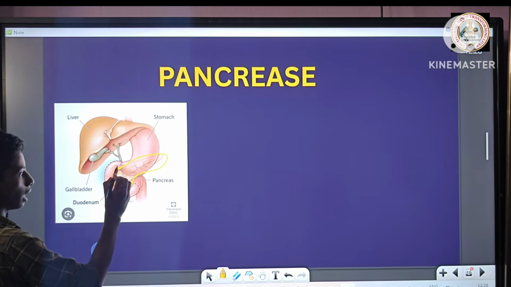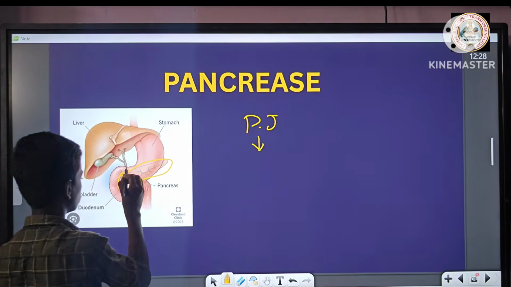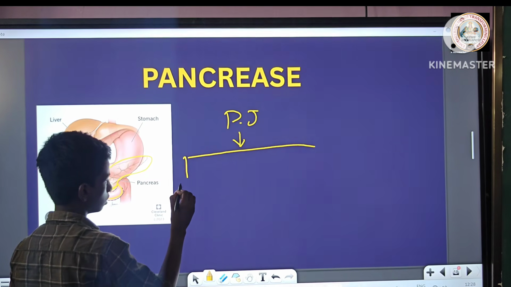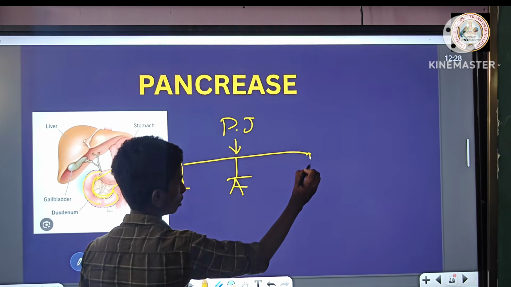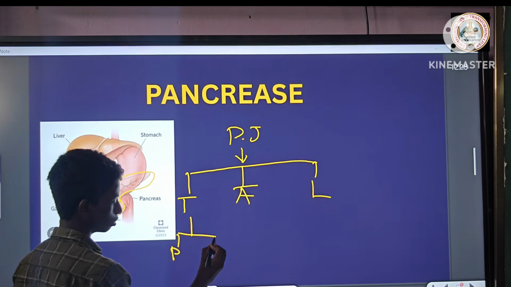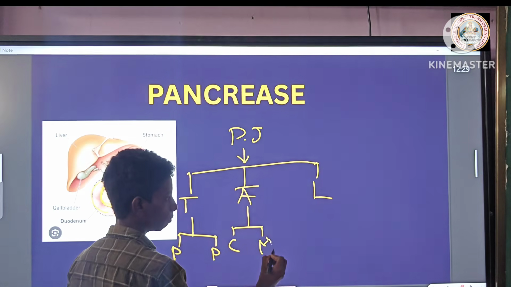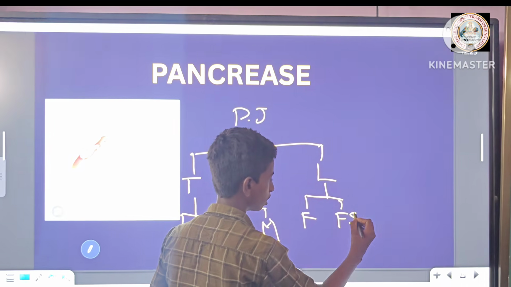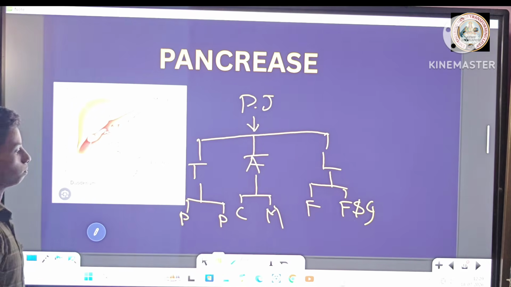Pancreas. This is the pancreas. The pancreas secretes pancreatic juice. Pancreatic juice reaches the duodenum. Pancreatic juice has three types of enzymes: trypsin, amylase, and lipase. Trypsin acts on proteins and turns them into peptides. Amylase acts on carbohydrates and turns them into simple molecules. Lipase acts on fats and turns them into fatty acids and glycerol. Here, fat digestion is completed in the duodenum.